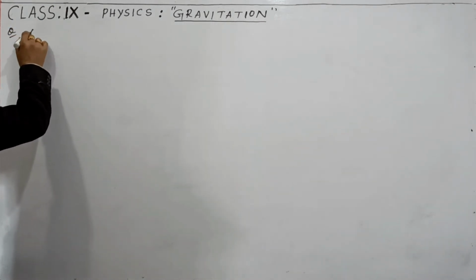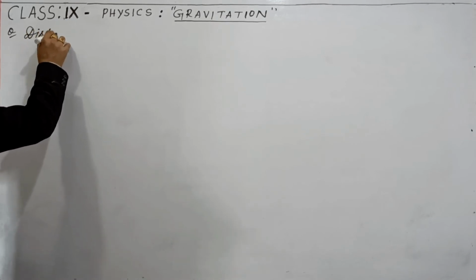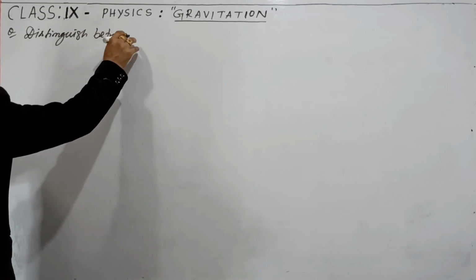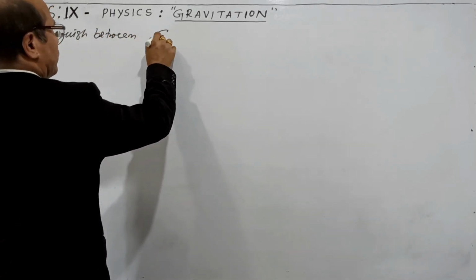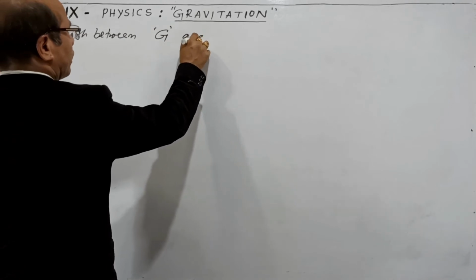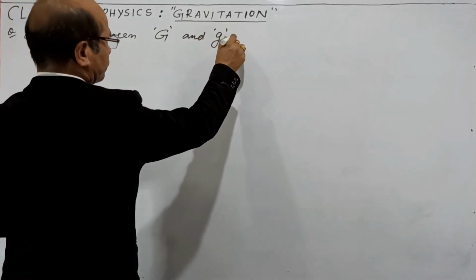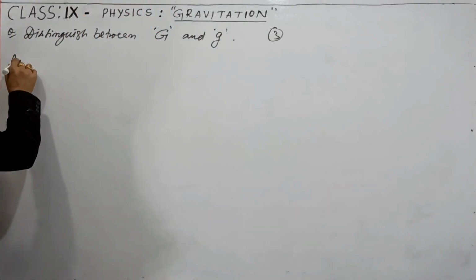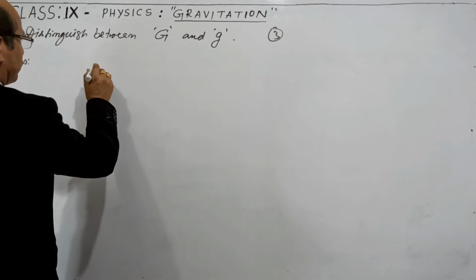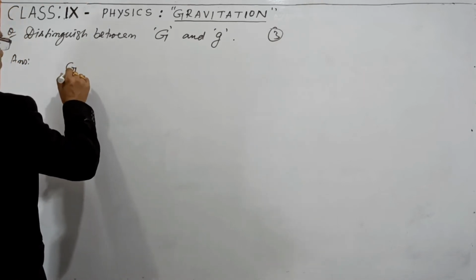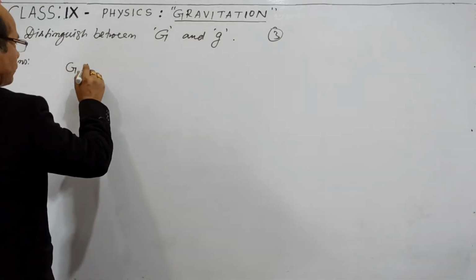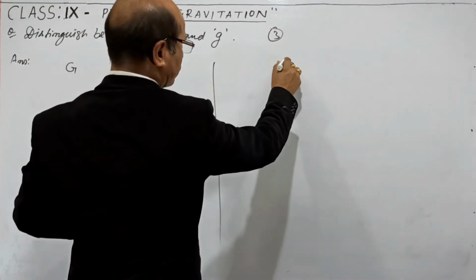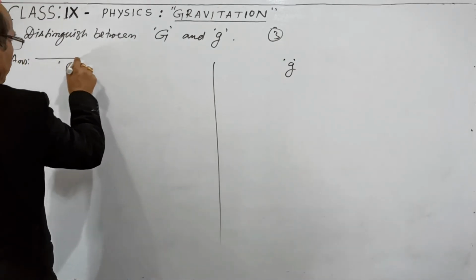Next question is, distinguish between capital G and small g. Let us give 3 marks. Let us write down like this.